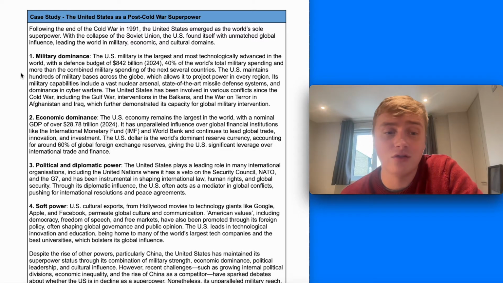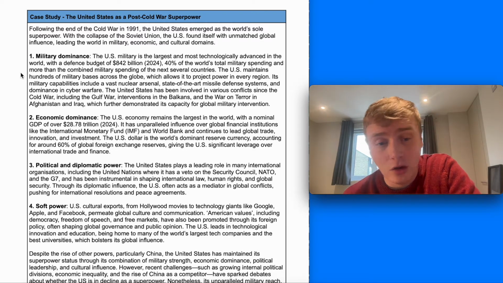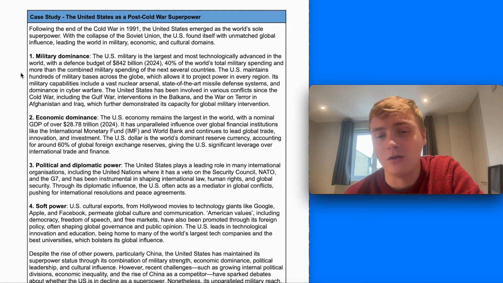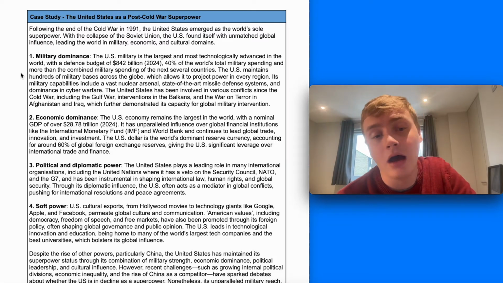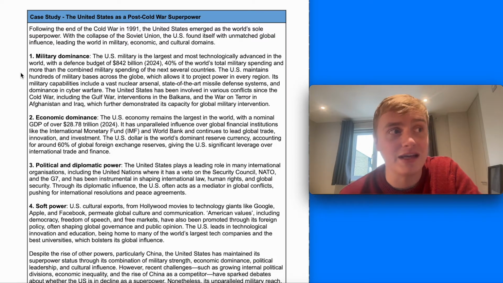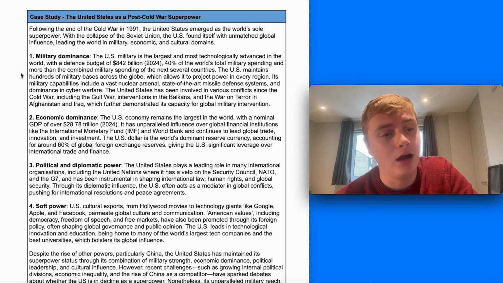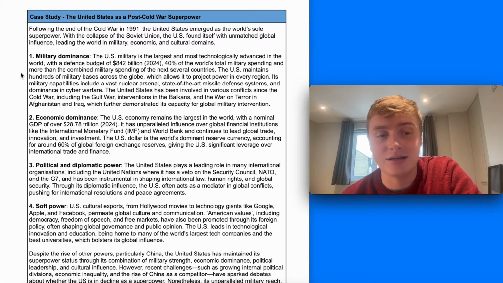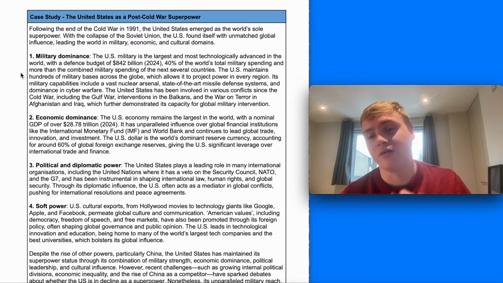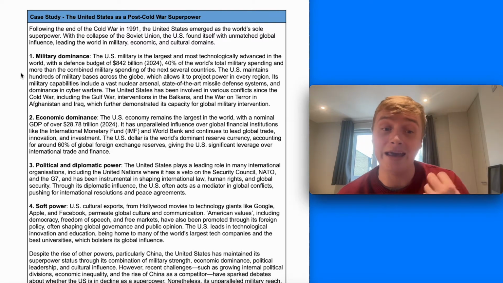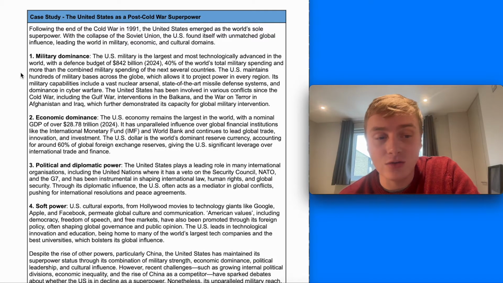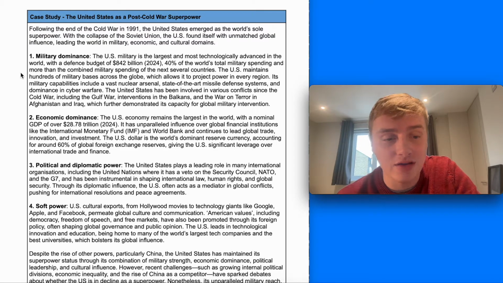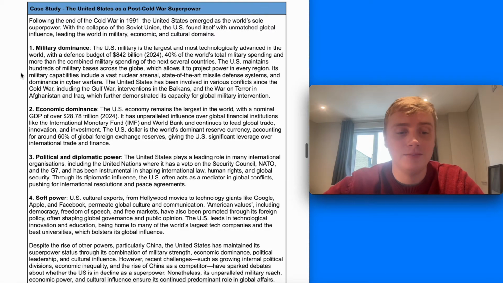It's also got significant soft power, US cultural exports, but also technology firms. This is in part hard power, like Google, Apple, Facebook. I think you increasingly definitely add Tesla, SpaceX, with Elon Musk having such significant power in global politics now. And it has also sought over the years to promote what it calls American values such as democracy, freedom of speech, and free markets, which is really promoted through its foreign policy.